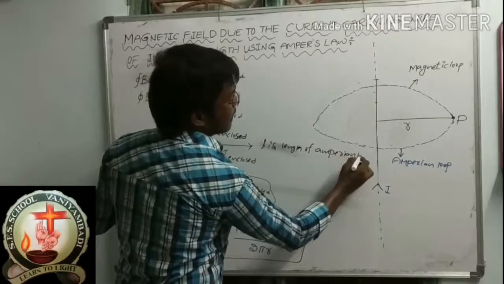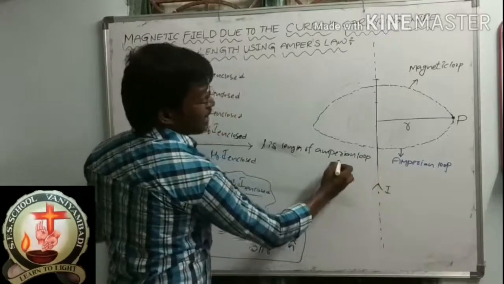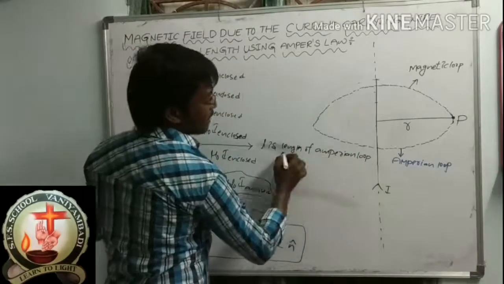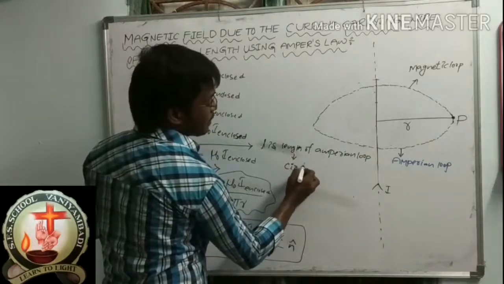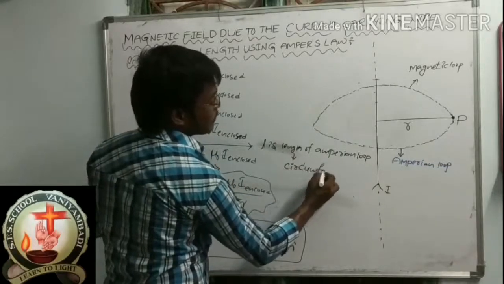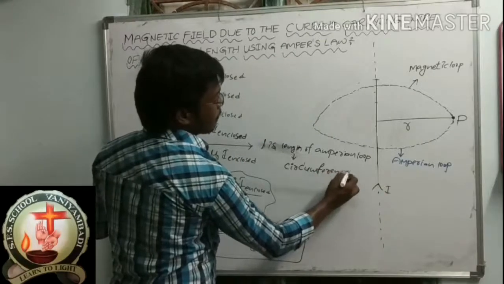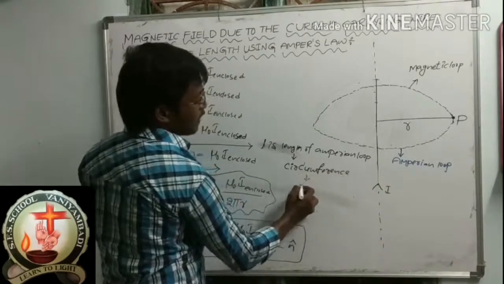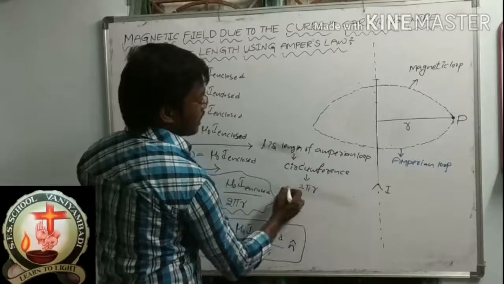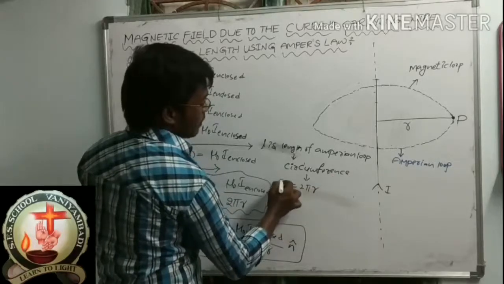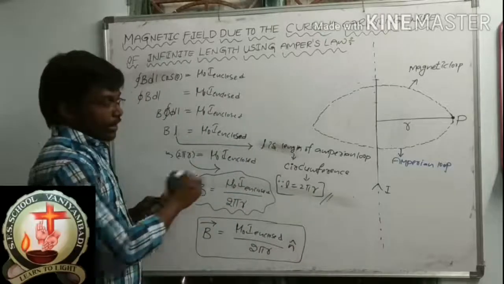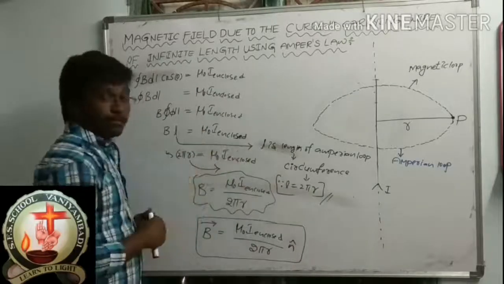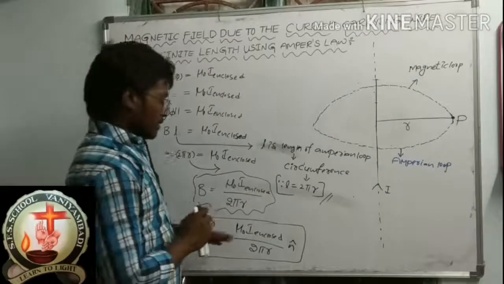The length of the Amperian loop is nothing but the circumference. So what is the circumference? 2 pi r. So here L is equal to 2 pi r. Don't get confused here, you can write this. So this is the final expression.